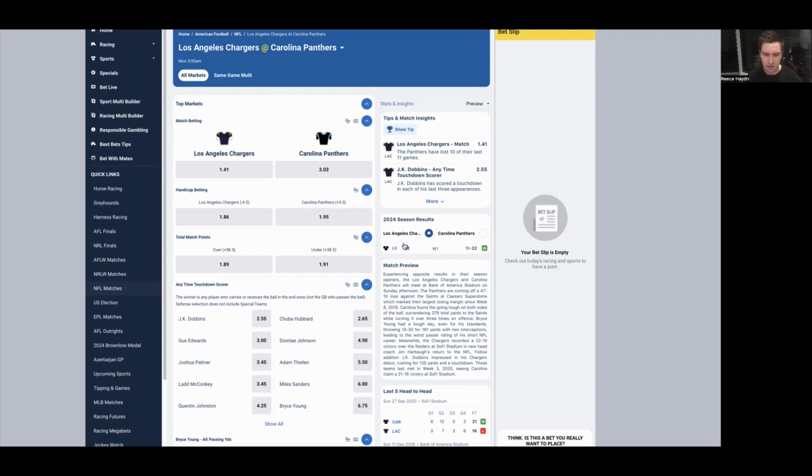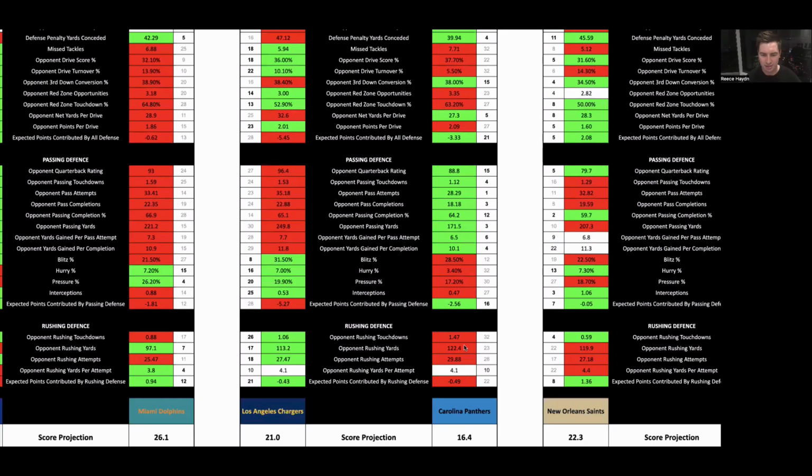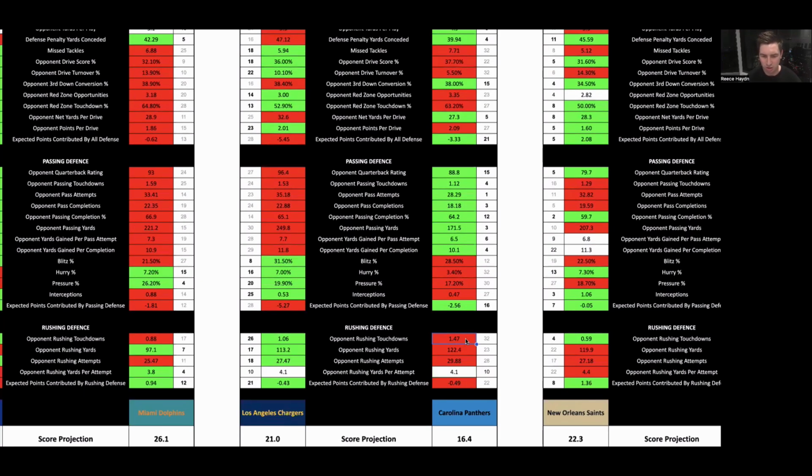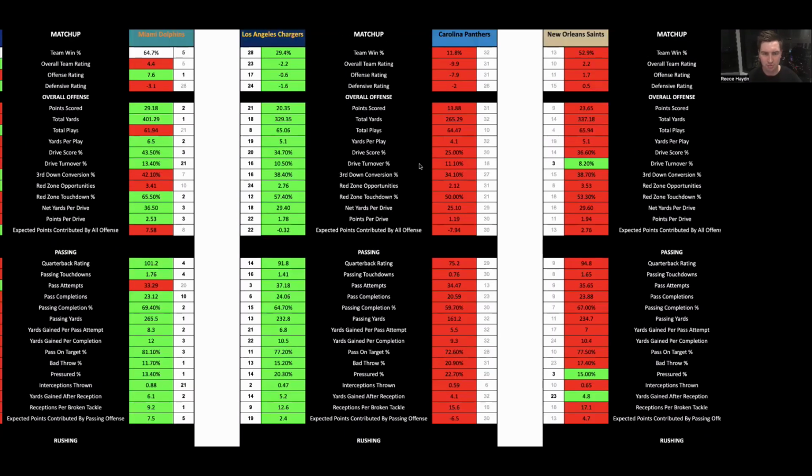They're underdogs for this game. Restricted Las Vegas really well to win that 22 points to 10. Realistically, they should be winning this game. The Chargers have a lot of advantage here with the running game. We scroll down to the Carolina defense. Last season, they gave up the most opponent rushing touchdowns, 23rd most rushing yards, and 4.1 yards per attempt. So the Chargers should have no issue running the ball.